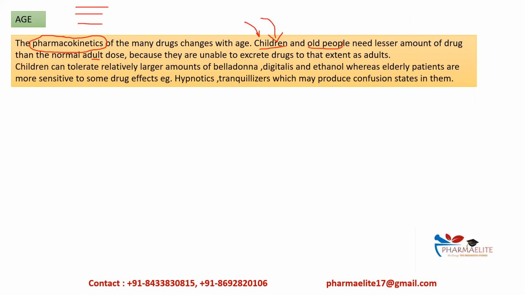Same way in old people, okay? ये old people यानी geriatric class of patients, okay? इनके भी जो organs होते हैं like liver, then kidney, okay, they become less efficient, or age related changes in hepatic and renal functions occurs, okay, which further alters the clearance of drugs, and hence the chances of toxicity are there. That's why they need a lesser amount of drug than the normal adult dose, because they are unable to excrete drugs to that extent as adults, okay? Then children can tolerate relatively larger amounts of belladonna, digitalis and ethanol, okay?